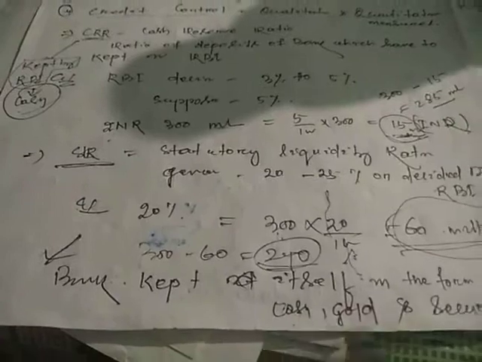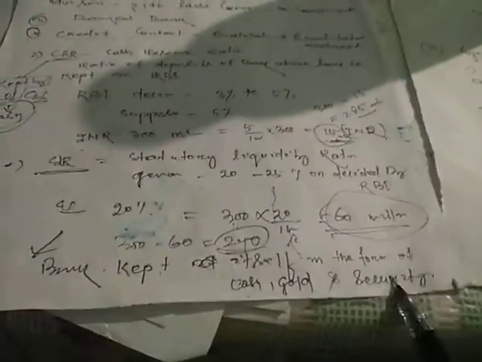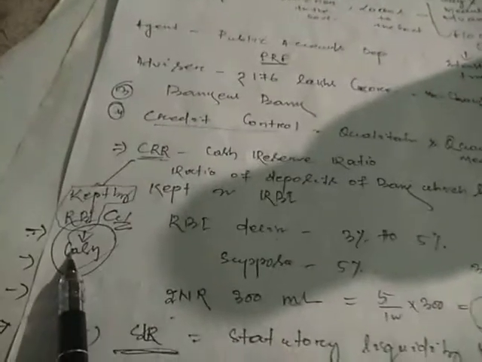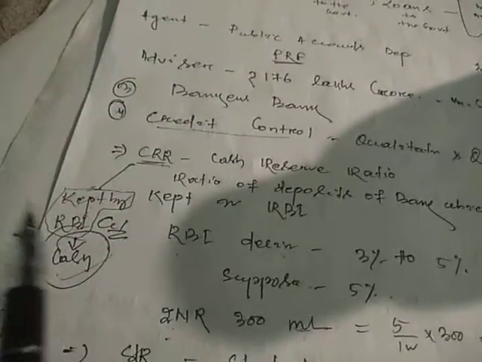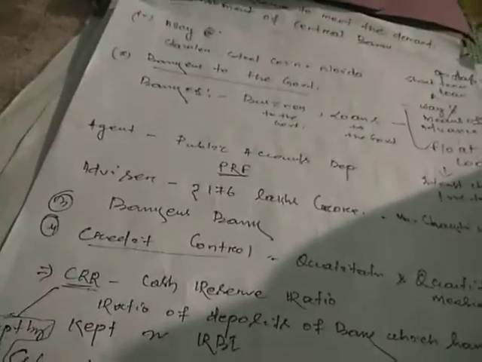Here in SLR the bank keeps it itself in the form of cash, gold and security, not only cash, but in CRR it is only cash, and that money will be taken by the RBI. That is your credit control, the most important thing.